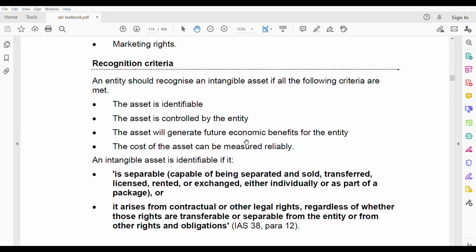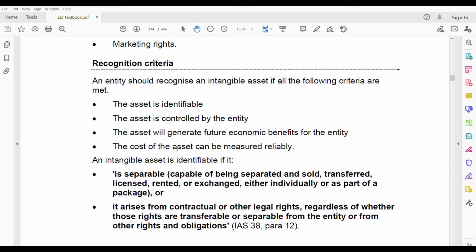For example, the two additional features in intangible assets which were not there in tangible assets: the asset needs to be identifiable, and the asset is controlled by the entity. It should be something which is controlled by the entity. The last two we saw in IAS 16 also for tangible assets. The asset will generate future economic benefits for the entity. It should be something that gives benefit to it.